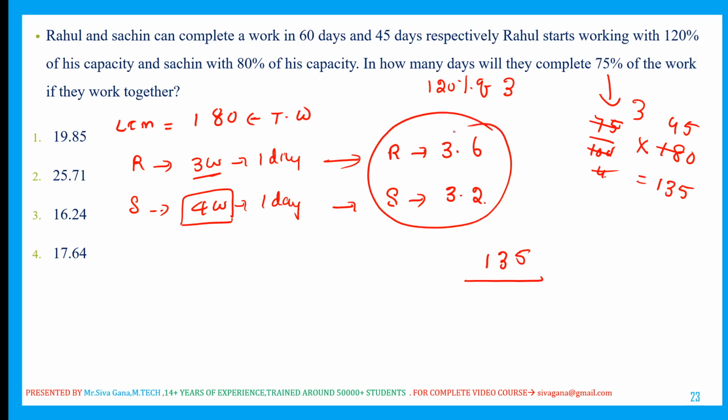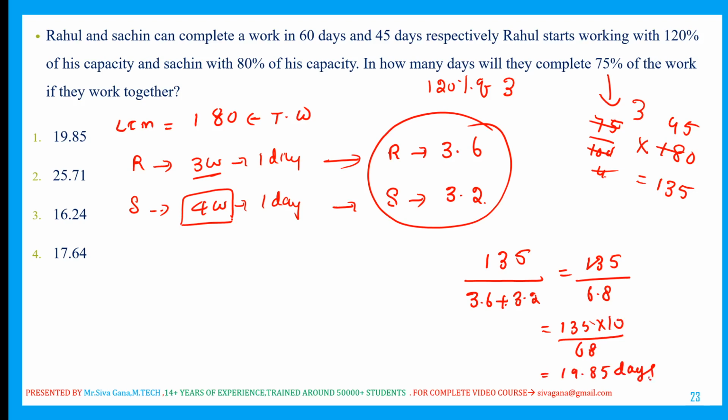Rahul does 3.6 per day, Sachin does 3.2 per day, which together is 6.8. So it is 135 divided by 6.8, which is nothing but 135 into 10 divided by 68. This will be equal to 19.85. So the work will be finished in 19.85 days. That is what I got.